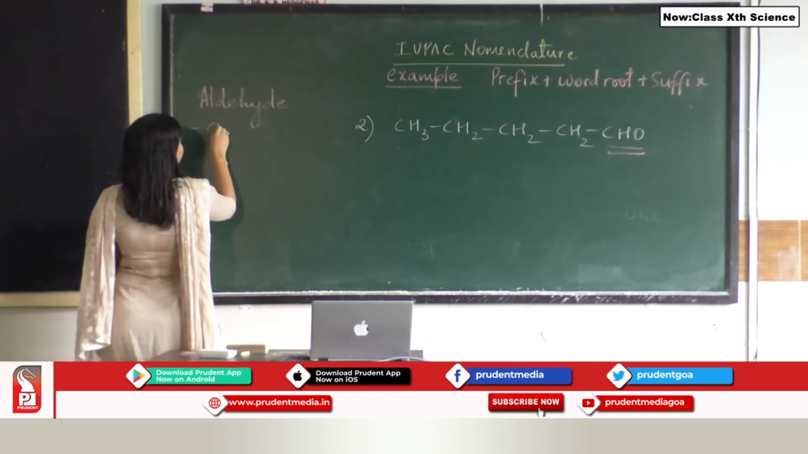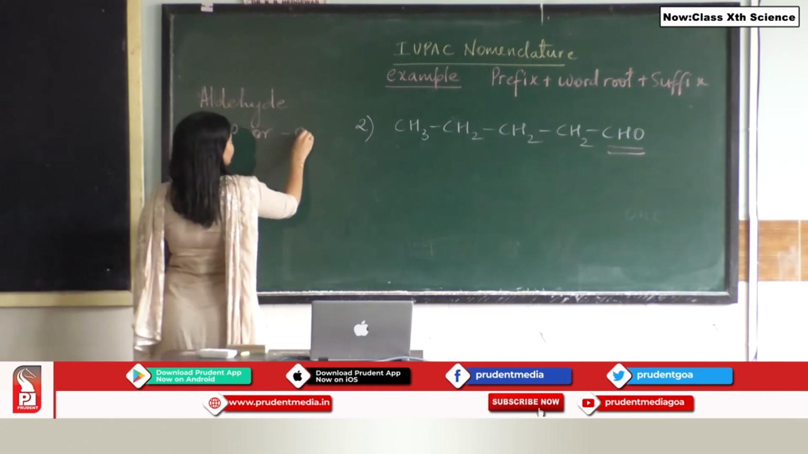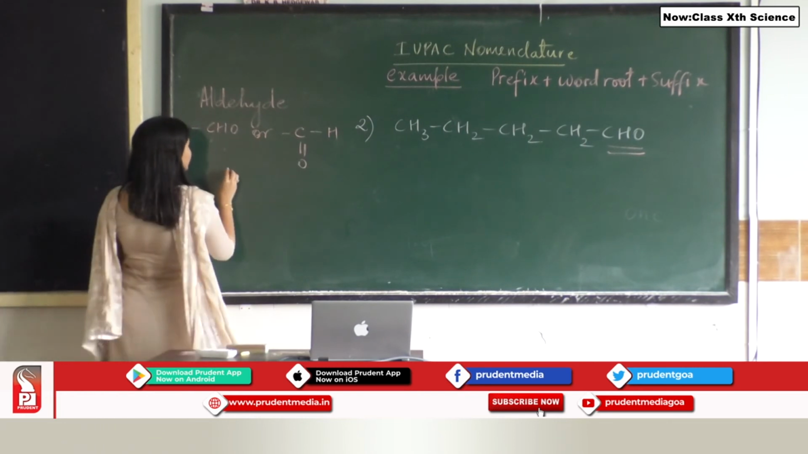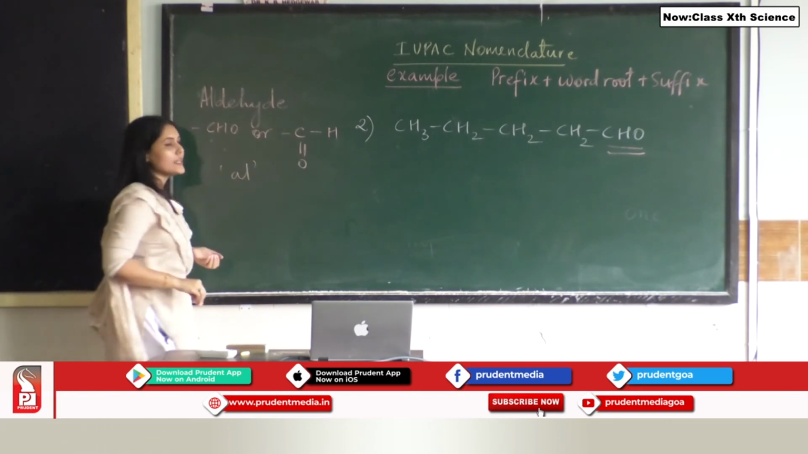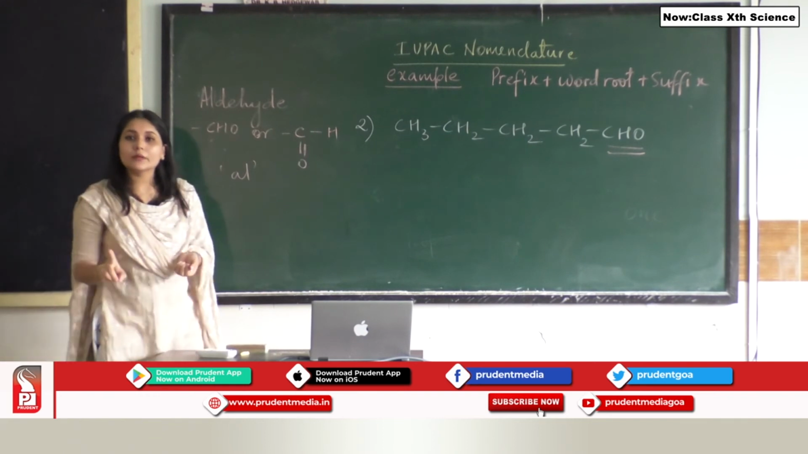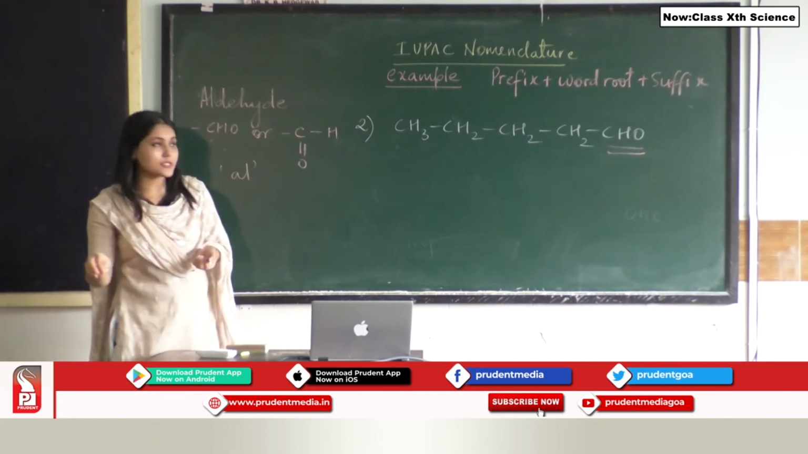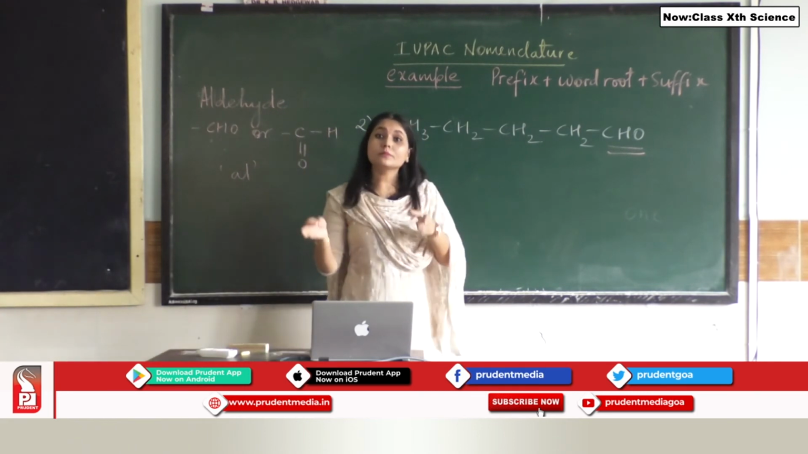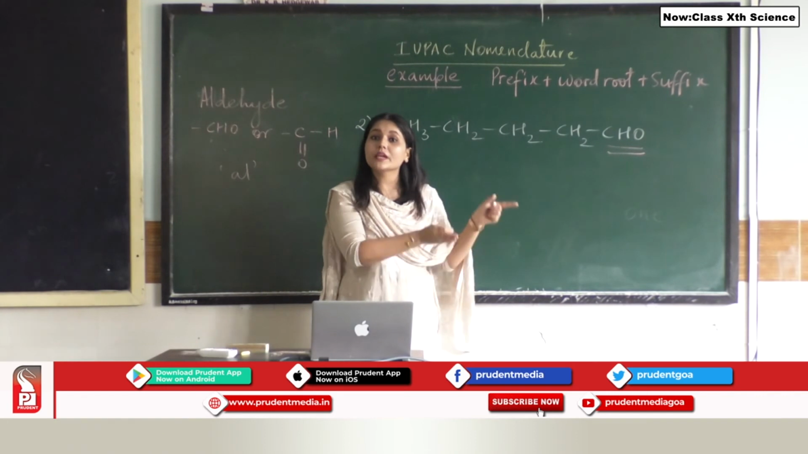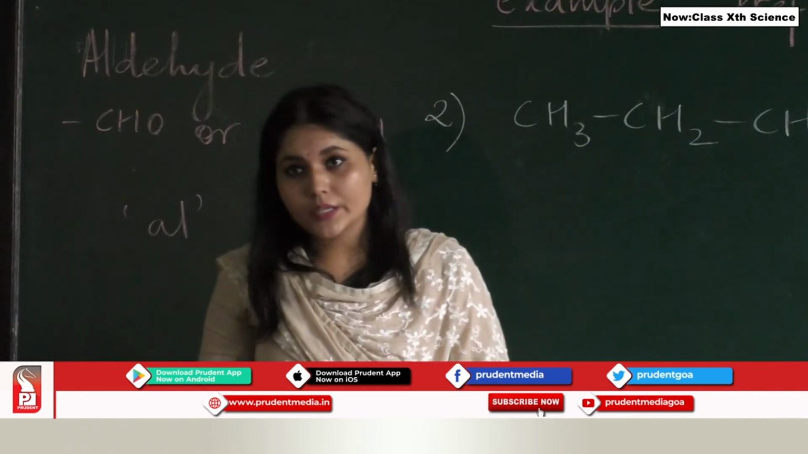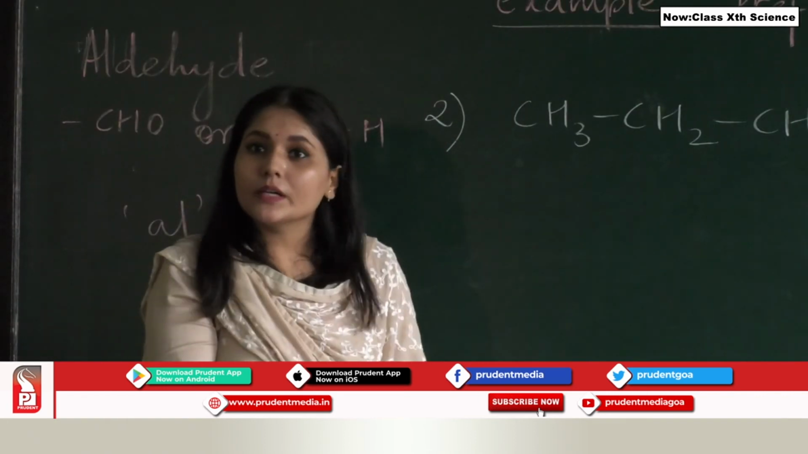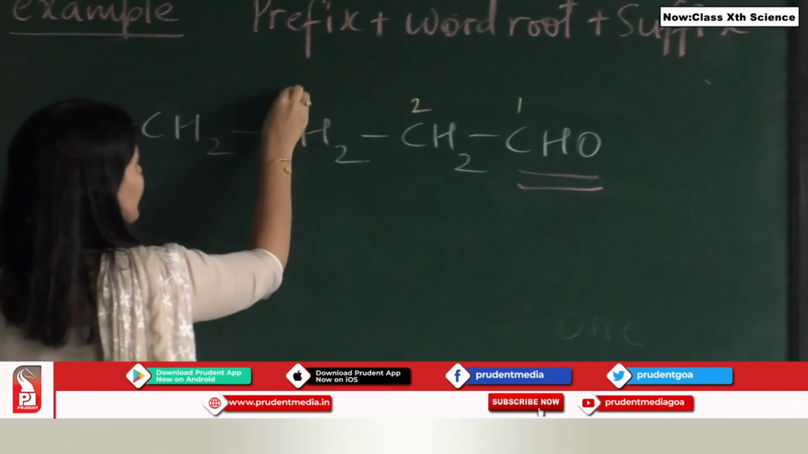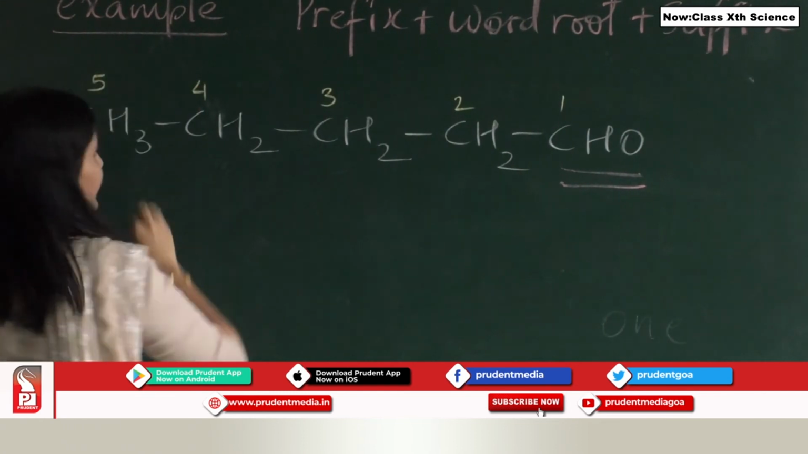It's either written as CHO or it is written as C double bond OH. And we use the suffix for aldehyde, that is called al. Remember, the carbon of aldehyde has to be considered. So when we start numbering, we are going to start numbering from where the functional group is being attached. So the lowest locant will go to the carbon of the functional group. So I'll start numbering 1, 2, 3, 4 and 5.